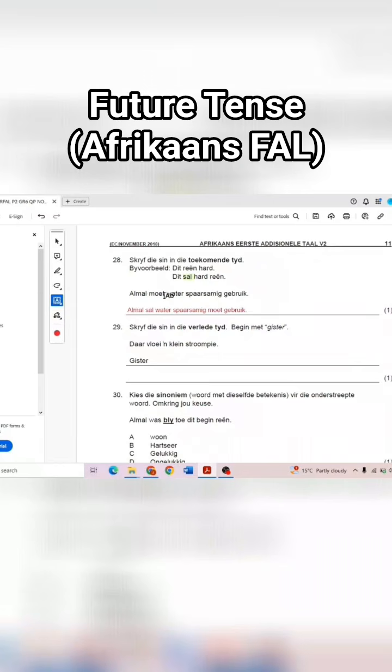So then moet shifts all the way to verb two and becomes like a helping word, helping verb to verb two. So that's how I would do this.